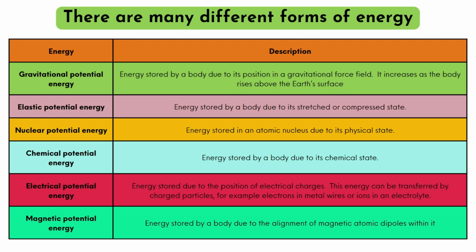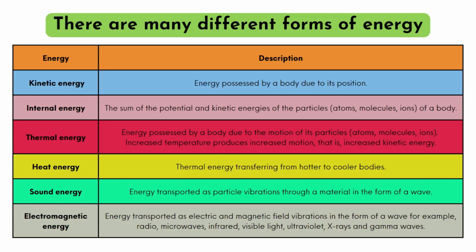There are many different forms of energy. For example, gravitational potential energy, elastic potential energy, nuclear potential energy, chemical potential energy, electrical potential energy, magnetic potential energy, kinetic energy, internal energy, thermal energy, heat energy, sound energy, and electromagnetic energy.